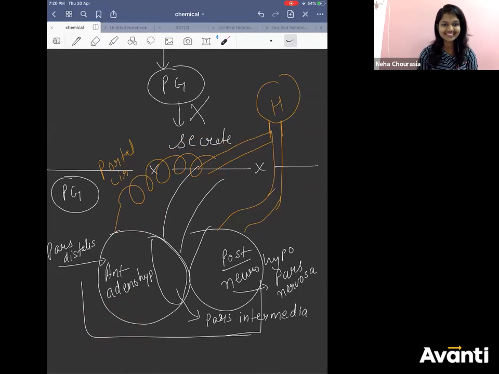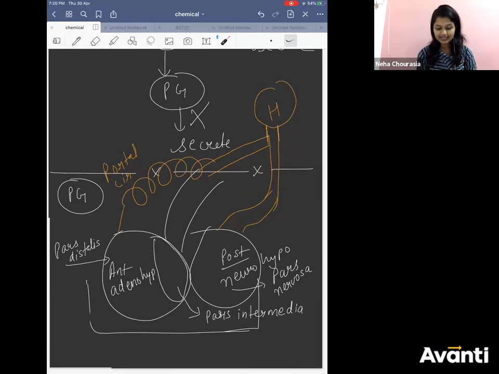Now you have pars nervosa. This is in direct contact with the hypothalamus. So the hypothalamus releases the secretion, and the posterior pituitary stores it until it gets the information from the hypothalamus. Once it gets the information, the posterior pituitary will secrete it. Then we had learned the stalk-like structure which connects the pituitary to the brain. It is the infundibulum.